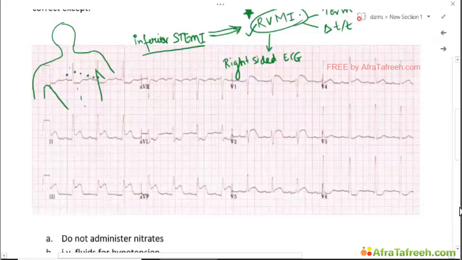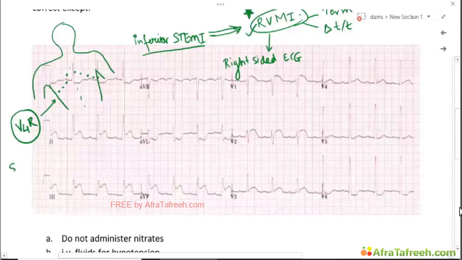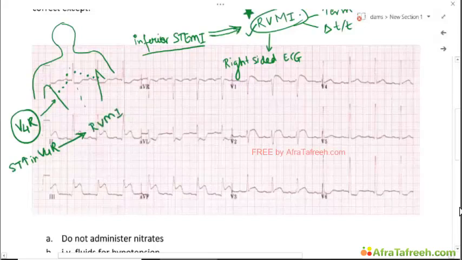A similar alignment is kept on the right side of the patient to get the right-sided chest leads. Okay, of these, V4R is an important lead. If we see an ST elevation in V4R, this is quite suggestive of right ventricular myocardial infarction. Okay,